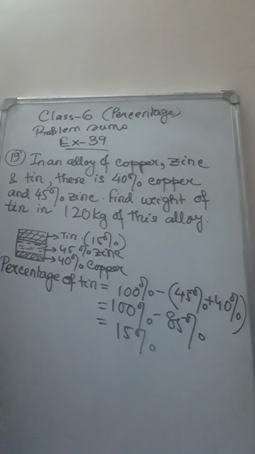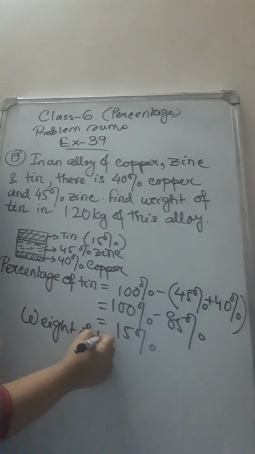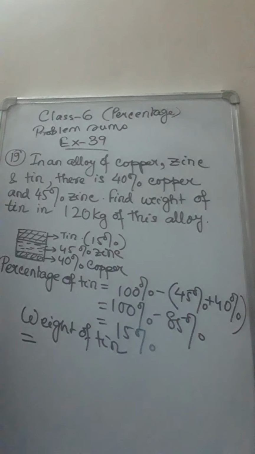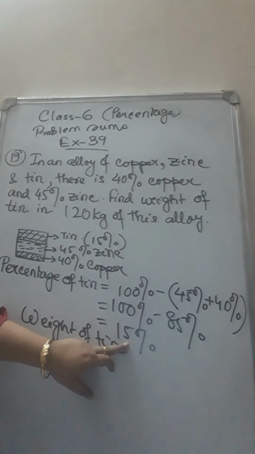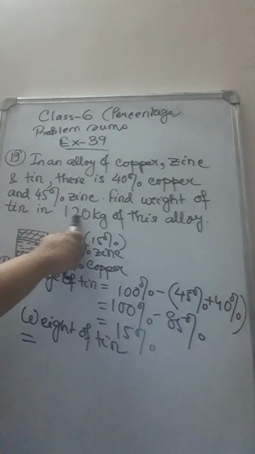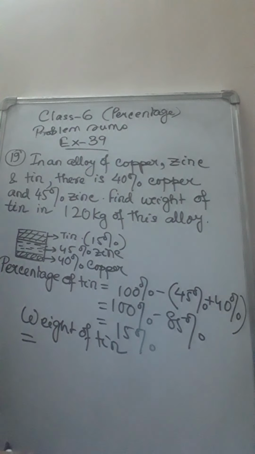Now we are required to find the weight of tin in the mixture. Why do we need to find the percentage? Because percentage gives you information that if the total is 100 kg, then out of that 15 kg is tin, because percentage means out of 100. Therefore, if the total is 120 kg, the amount of tin will be different.